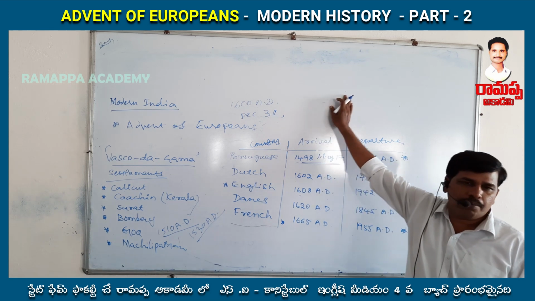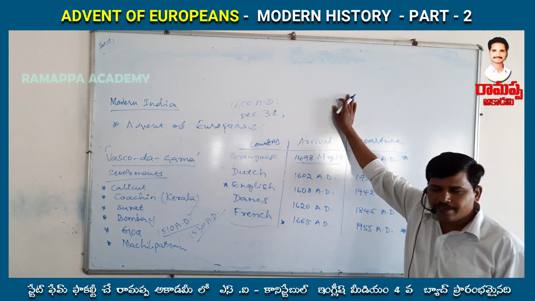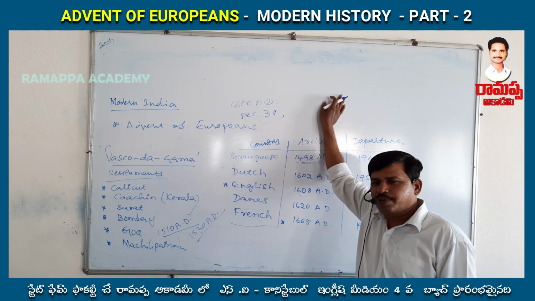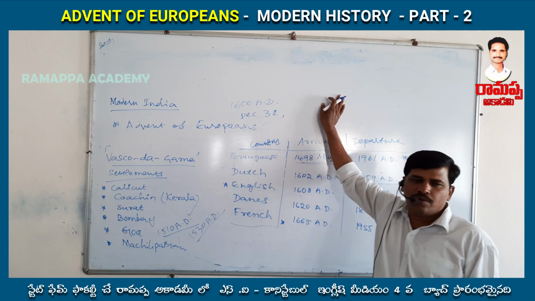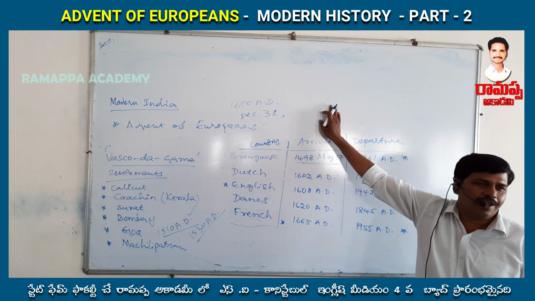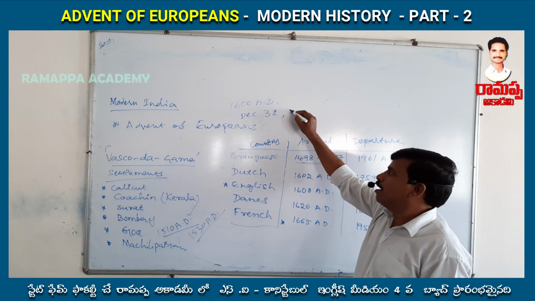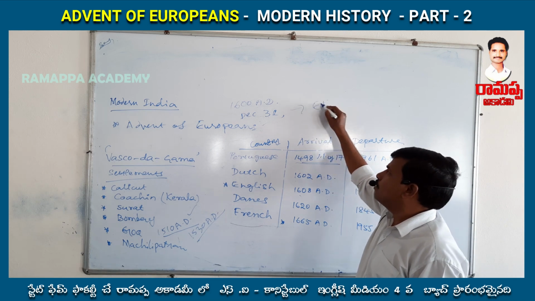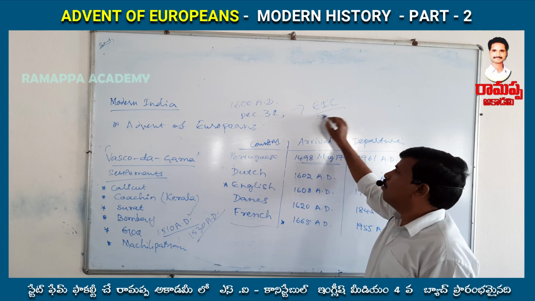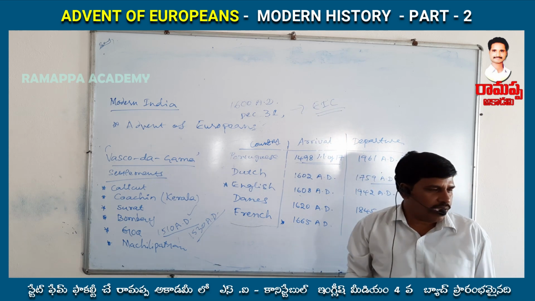One more important point is that Queen Elizabeth was also one of the shareholders in the East India Company.